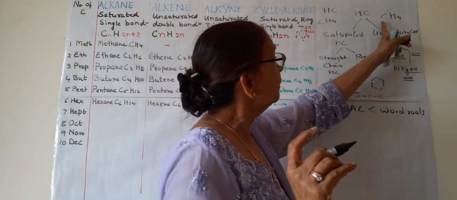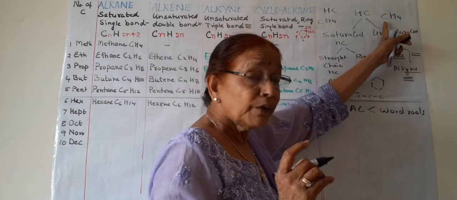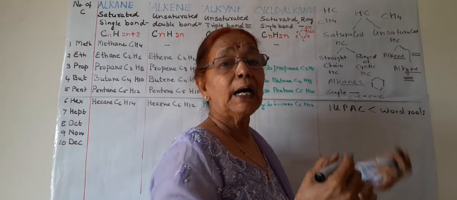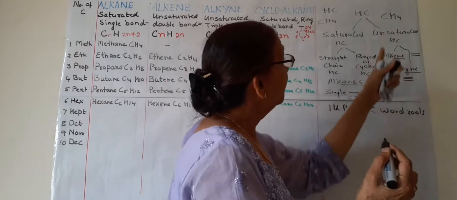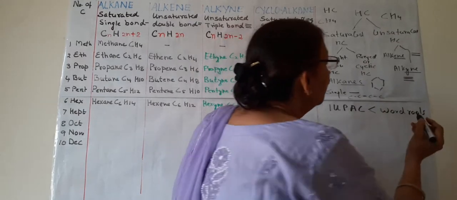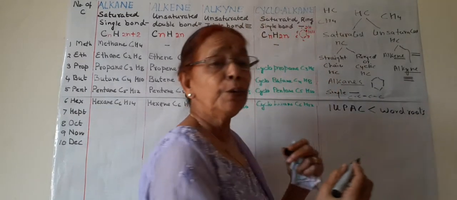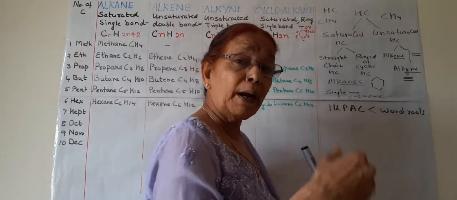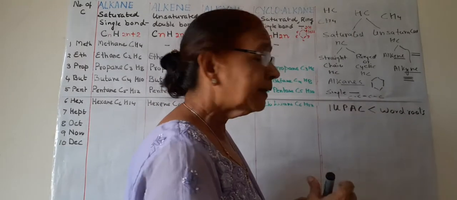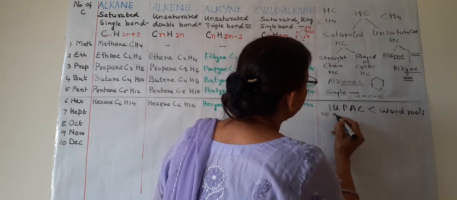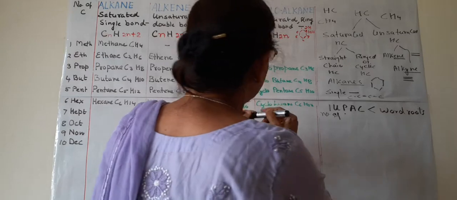So we are concerned with only the number of carbon atoms and not the number of hydrogen or other elements. Depending upon the number of carbon atoms, word roots are given by IUPAC. You have to remember these word roots by heart. You have to practice it.